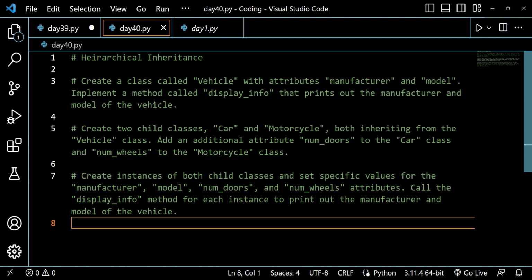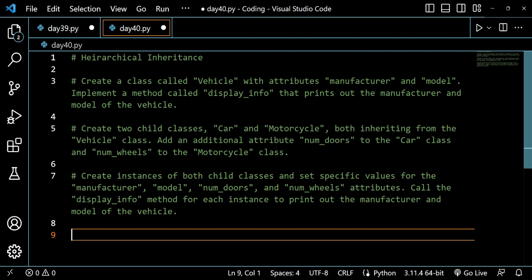So I have prepared another question based on hierarchical inheritance, and the question says: create a class called vehicle with attributes manufacturer and model. So we have to create a class called vehicle which has two instance attributes, manufacturer and model. Implement a method called display info that prints out the manufacturer and model of the vehicle.